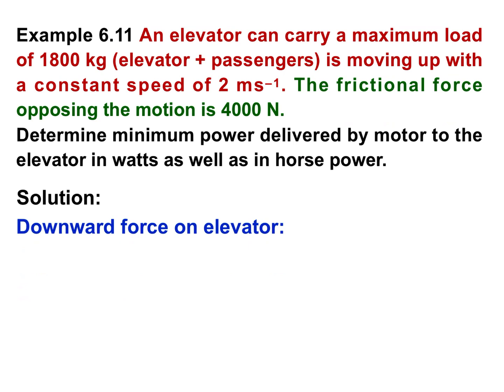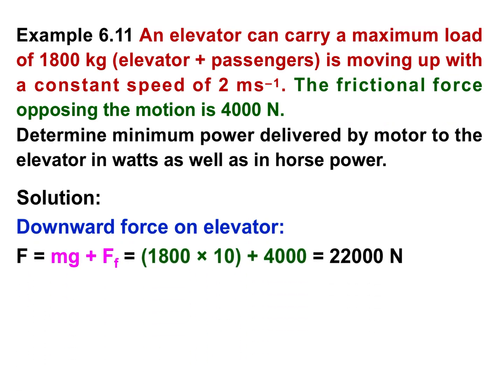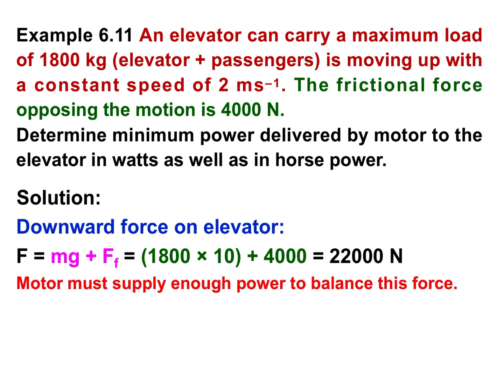Solution: as elevator is moving upwards, downward force on elevator, that is total weight plus frictional force. So total downward force on elevator F is equal to mg plus frictional force. So mg, mass is 1800, g is 10. So 1800 into 10, that is mg, plus frictional force, that is 4000. On solving, we will get 22,000 Newton. So total downward force on elevator will be 22,000 Newton.